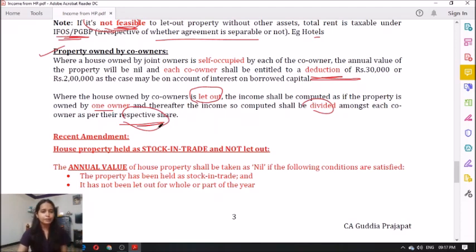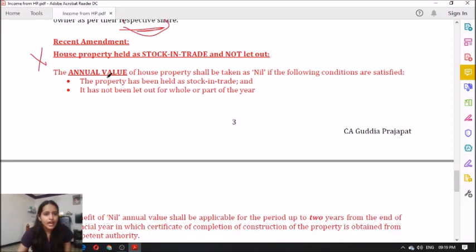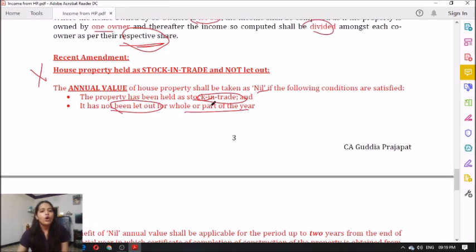Clear? Yes. We are referring to one recent amendment and it is very important also. It is a very important concept. Now let us go through what this concept says. The annual value of a house property shall be nil if the following conditions are satisfied. The property is held as stock in trade and it is not let out for whole or part of the year. Now, the property shall be held as stock in trade, for example, in case of a dealer.